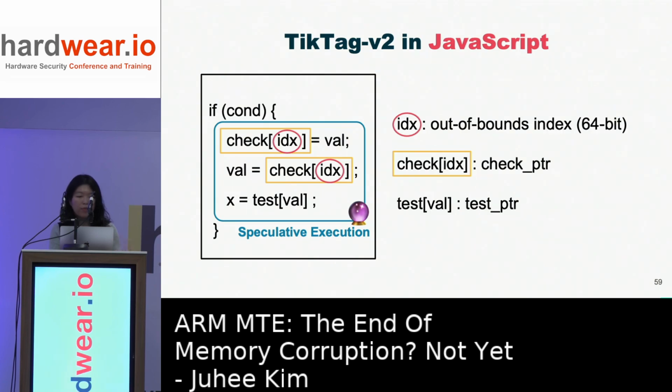Then we wrap this access in an if statement, because V8 would detect this out-of-bounds array index and raise an error if it was a normal execution. Here V8 does not raise an error, but the CPU does speculatively access this out-of-bounds address. Then the gadget triggers tag forwarding, and the forwarded value is used as an index of the test array. In this way, the test array becomes the test pointer, and it constructs the tag leakage gadget.